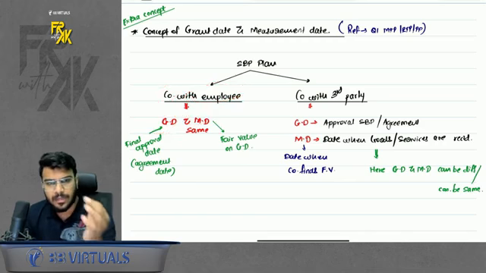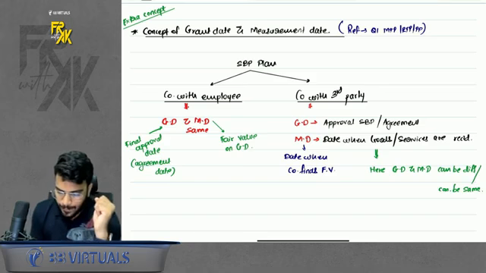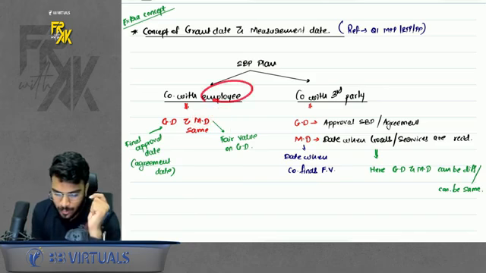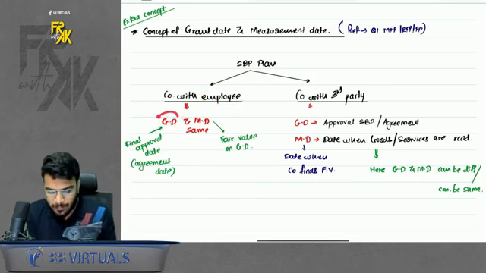What is the meaning of grant date? The date when we agree for the share based payment, the final approval date. And measurement date is the date when you calculate the fair value for measuring the SBP. So in case of employee, the day it is a grant date, that day only you calculate the fair value. So grant date and measurement date are the same.